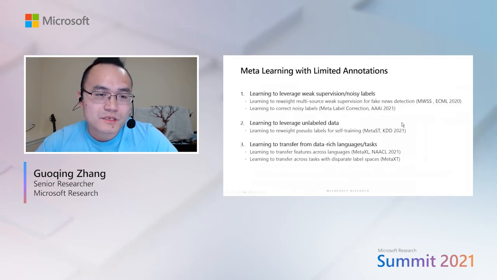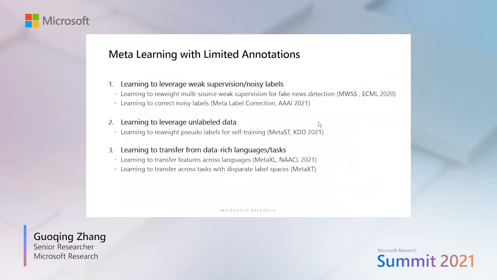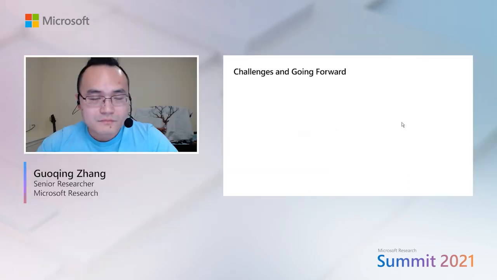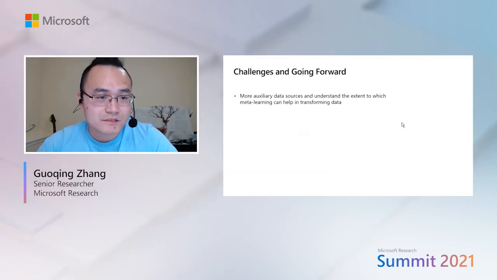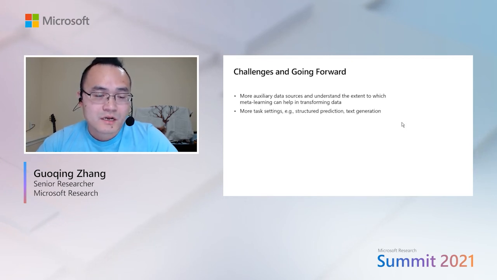Beyond working with meta-learning with weak supervision, we also extend this work to multiple settings, including how to use this to model and leverage data from a different domain or different language, and also how to leverage even unlabeled data. With that, there are still a lot of challenges going forward and questions unanswered. For example, one thing we can do is to understand what the best data sources are for this meta-learning framework, to what extent it can help us in transforming data, and also how to make this framework work with even more complex settings like structured prediction or generation.